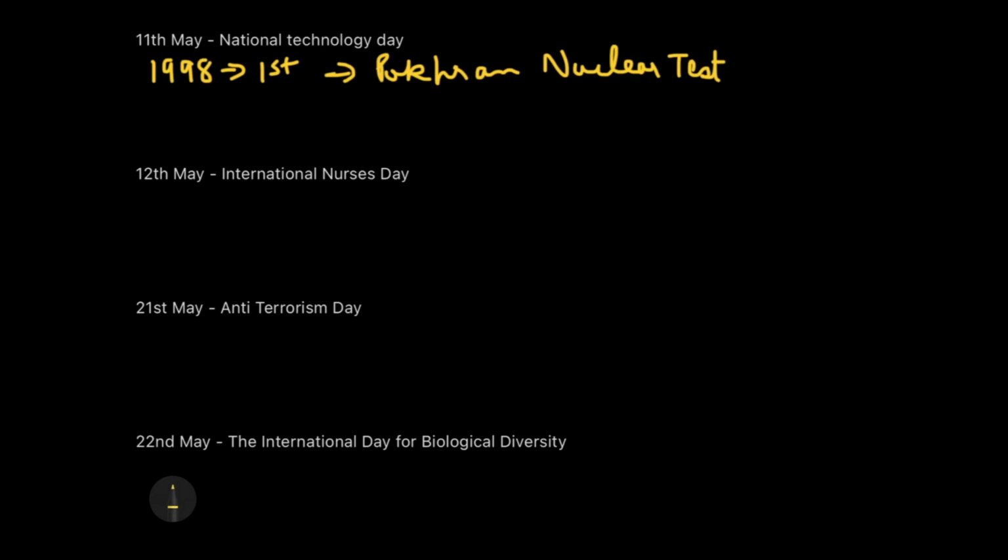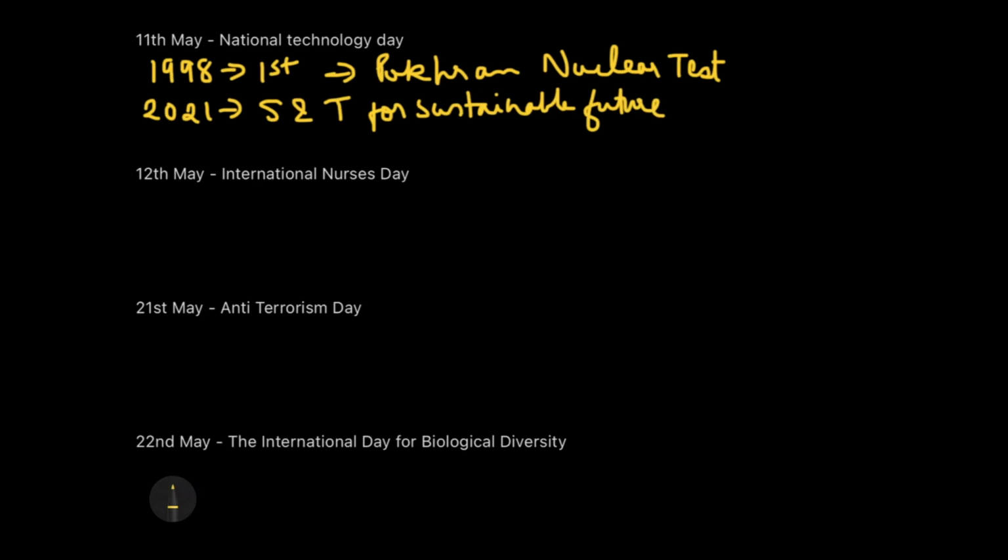So the day holds great importance because India joined the group of countries with nuclear weapons. The theme of this day for 2021 was actually science and technology for sustainable future. So I am writing S&T, science and technology for sustainable future. This is quite understandable and very common as well, you can say. Nothing out of the way. It's quite understood. Now, the 2022 theme has also been released, so you should know this.